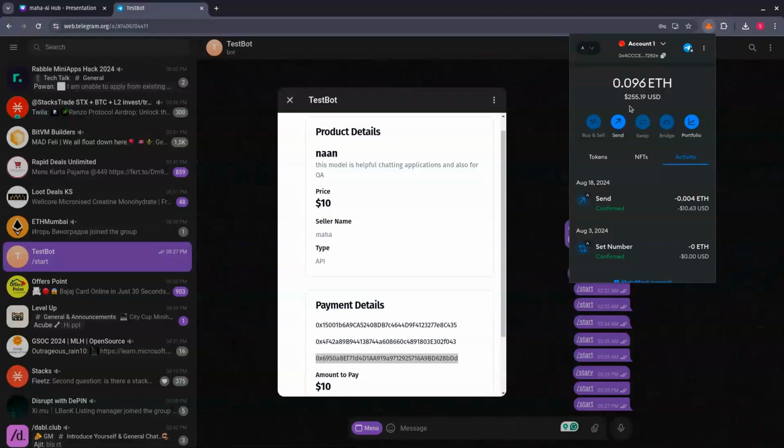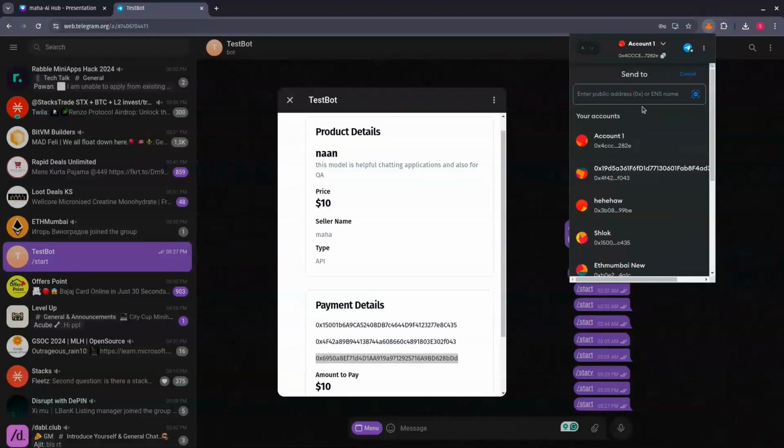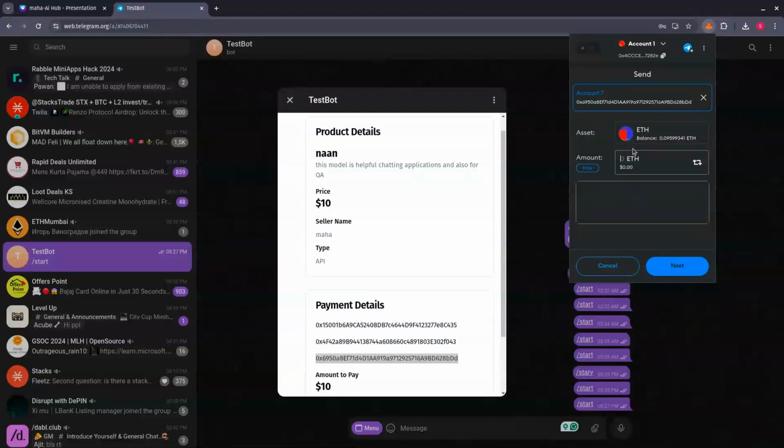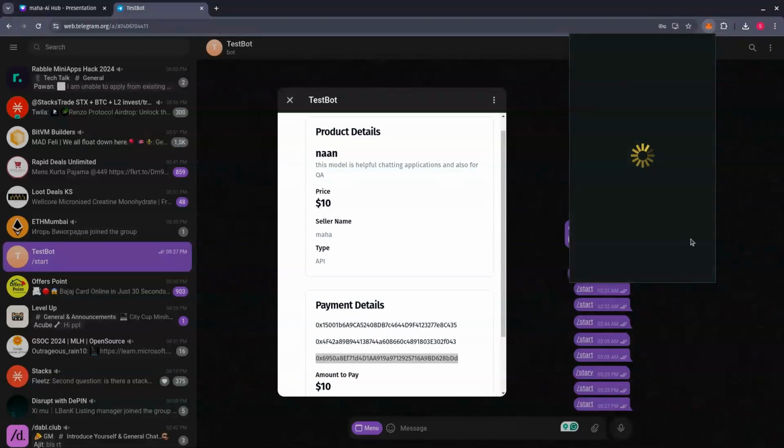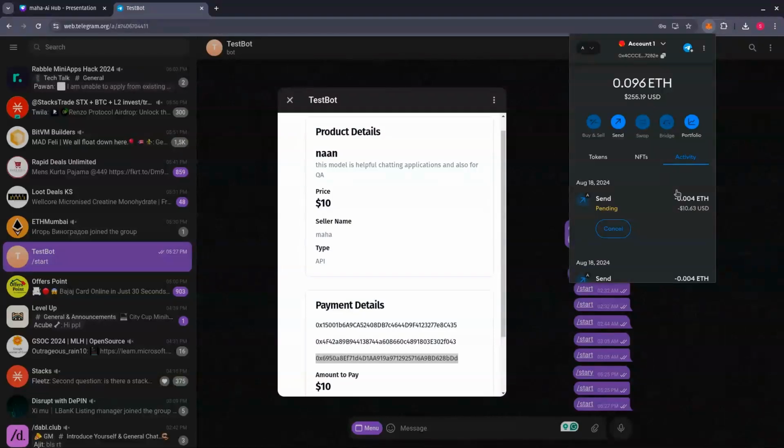So we'll just pay the user by sending him the money that he requires. So we'll just put him the order, and we'll confirm the transaction of the API. So this is the gas fee we will require, and we'll just make the payment and confirm the transaction. As you can see, the transaction has been confirmed.